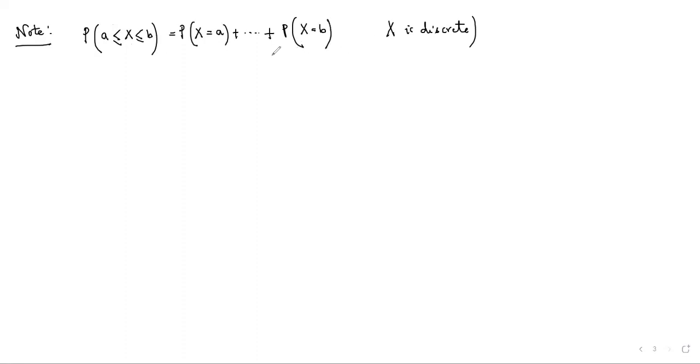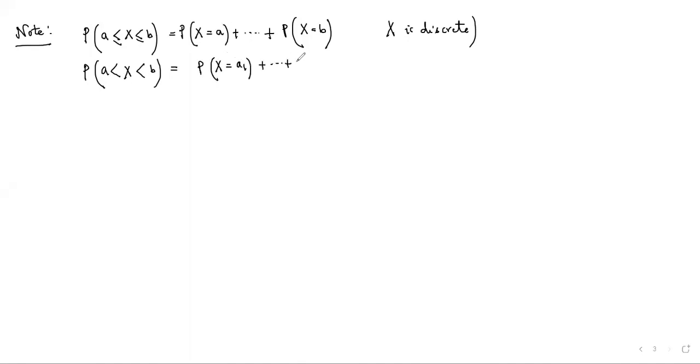That was the way by which we calculated probability in case of a discrete random variable. But if the situation was like this, the probability of a less than x less than b, where the equality sign is not there, we calculate the probability in the following manner.